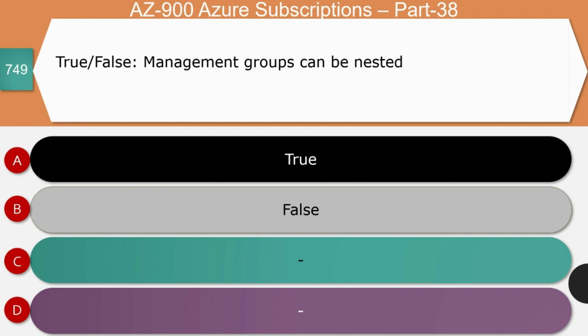Next question, true or false? Management groups can be nested. Is it true or false? The right answer for the question is false. Management groups cannot be nested. They can be 6 levels deep. Say for example, you can have a management group 1 under which you can have another group 2, under which you cannot create once again the management group number 1, and with that management groups cannot be nested.